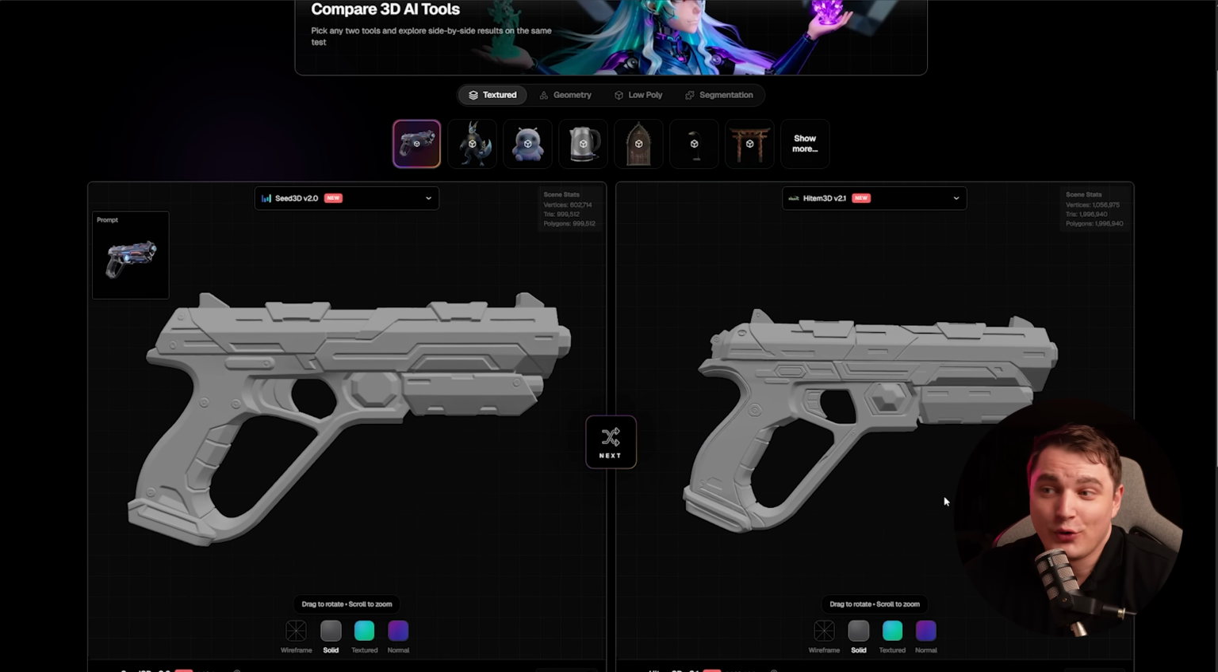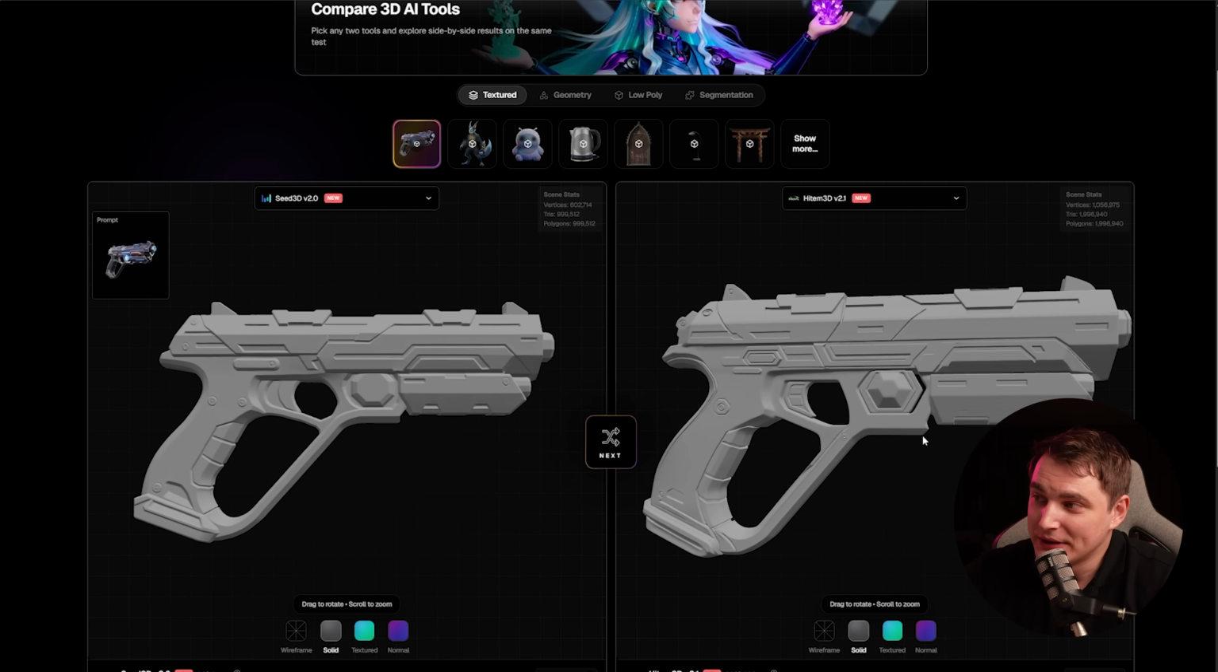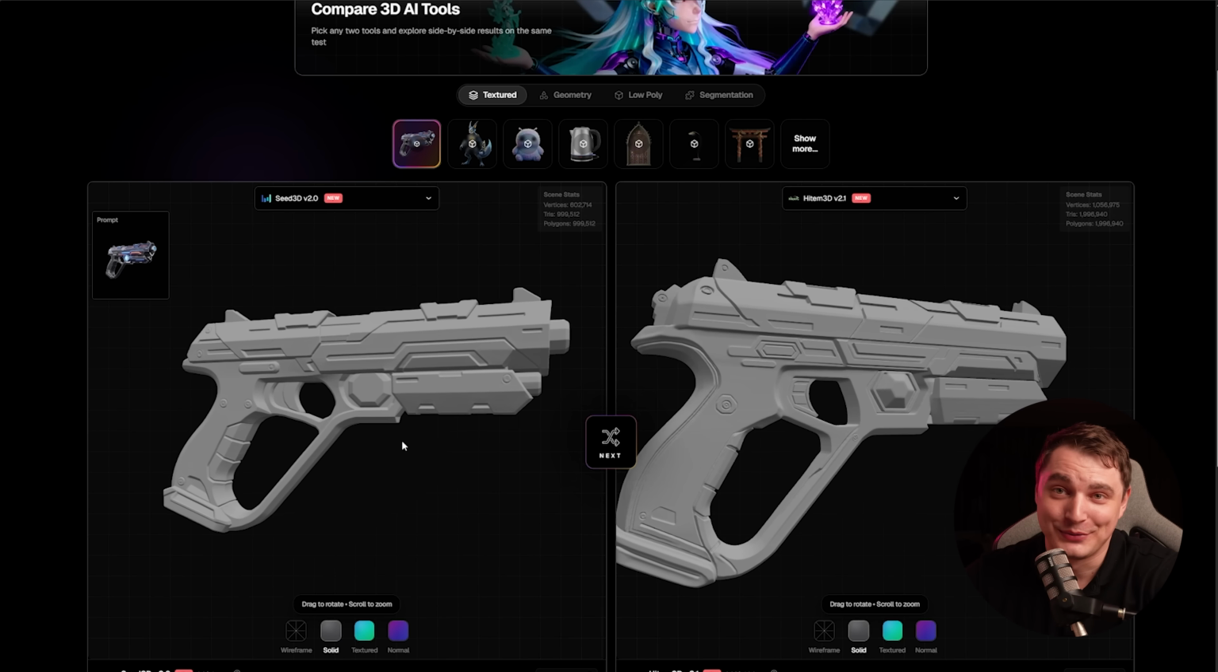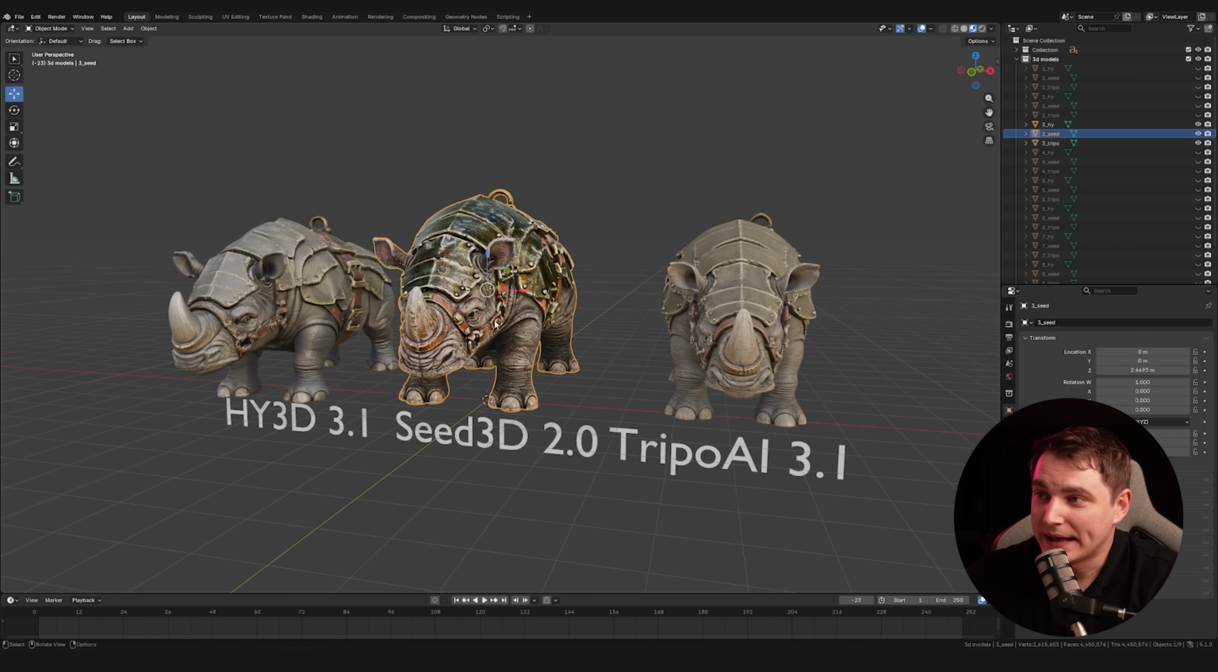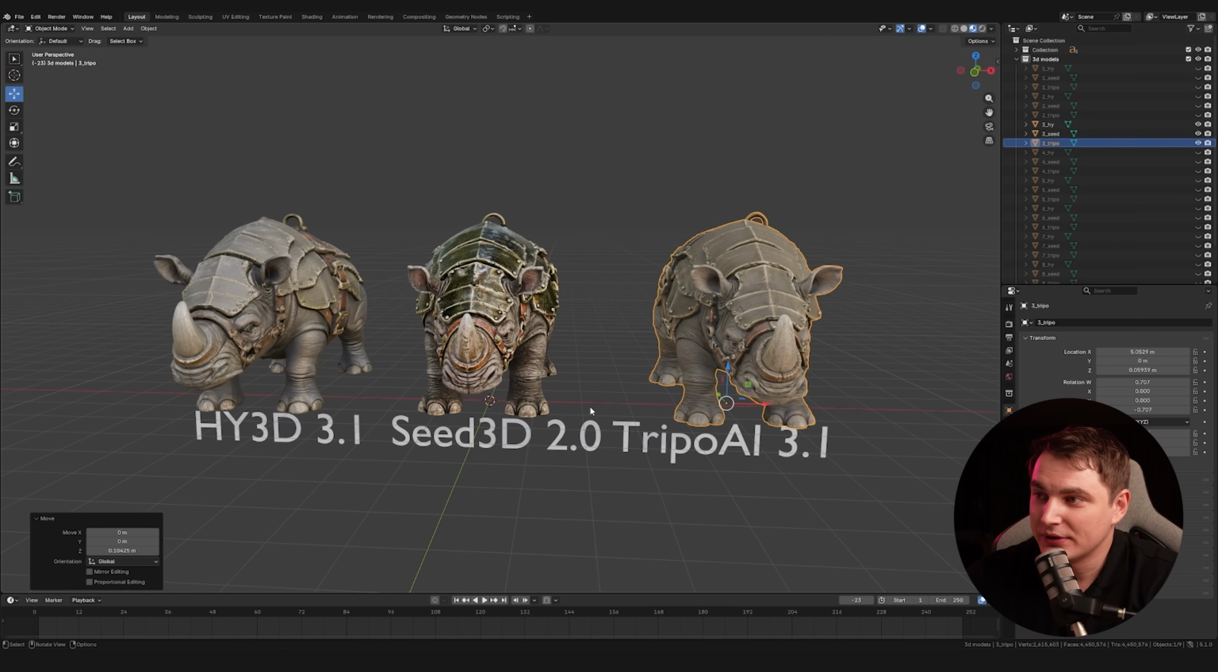And it's sort of more accurate. But in terms of geometry, again, the Hitem is also more detailed than this one. It does details, but they're definitely not sharper. Okay, one more example. And again, it's also an interesting one, right?